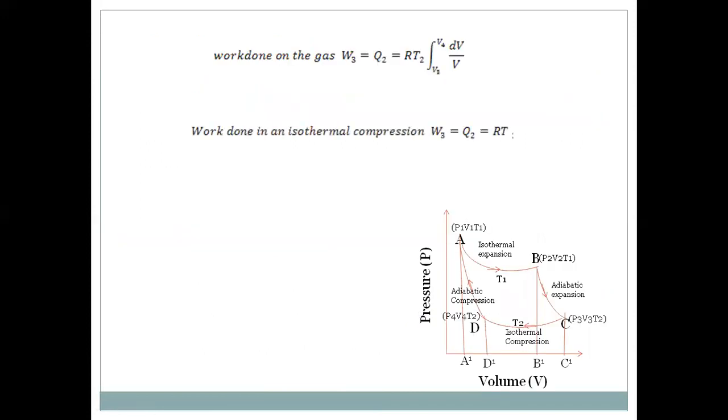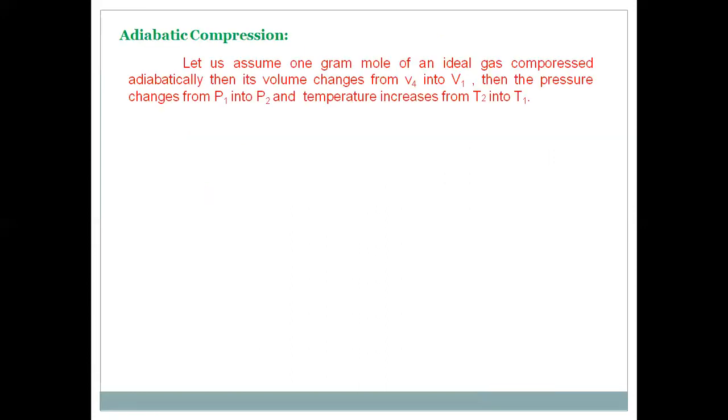That is, W3, which is equal to the amount of heat rejected to the sink, is equal to RT2 log V to the base e, between V3 and V4, which can be written as RT2 log V4 by V3. So this is equal to the work done in isothermal compression, and in the PV diagram, this is equal to the area covered between D, C, C dash, D dash, D. So this is the work done in an isothermal compression.